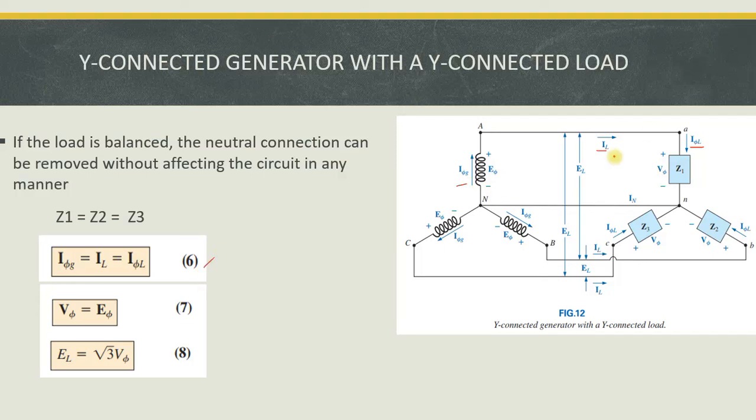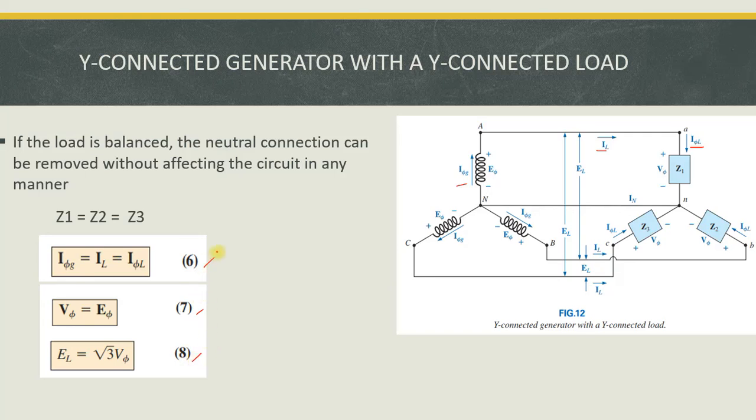Similarly, V phase, where phi denotes phase, is nothing but the voltage across the impedance Z1, which is equal to the voltage across the coil here. In both cases both are equal, so E phi is equal to V phi. And since it is a star connected generator, we know that the line voltage is root 3 times the phase voltage. It is shown in equation number 8.